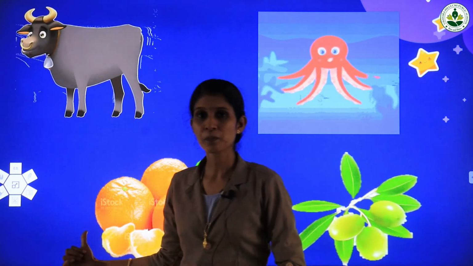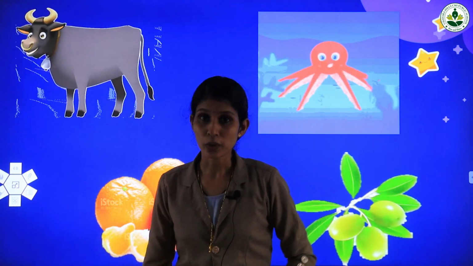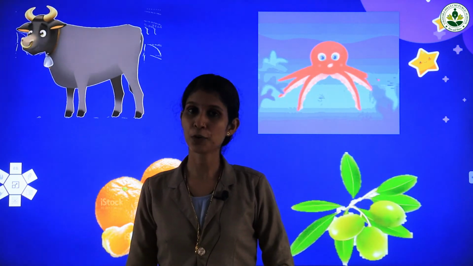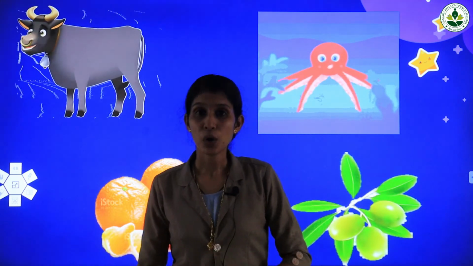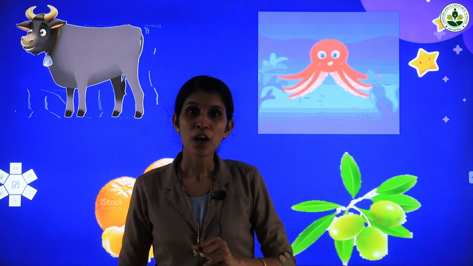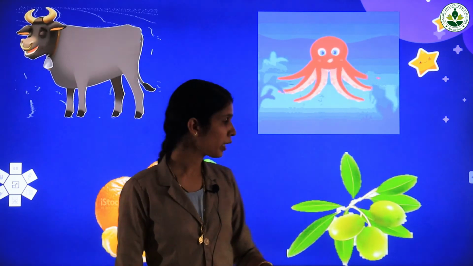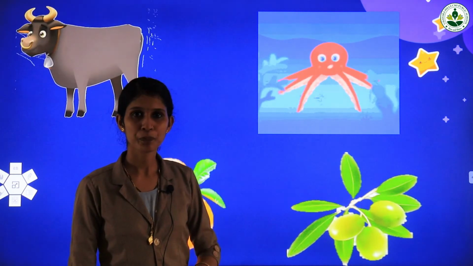And this one, very good, orange. O is for orange. O is for orange. Orange. Repeat after me. Orange. And this one, olive. What is this? Olive. O is for olive. Repeat after me. O is for olive. Olive.